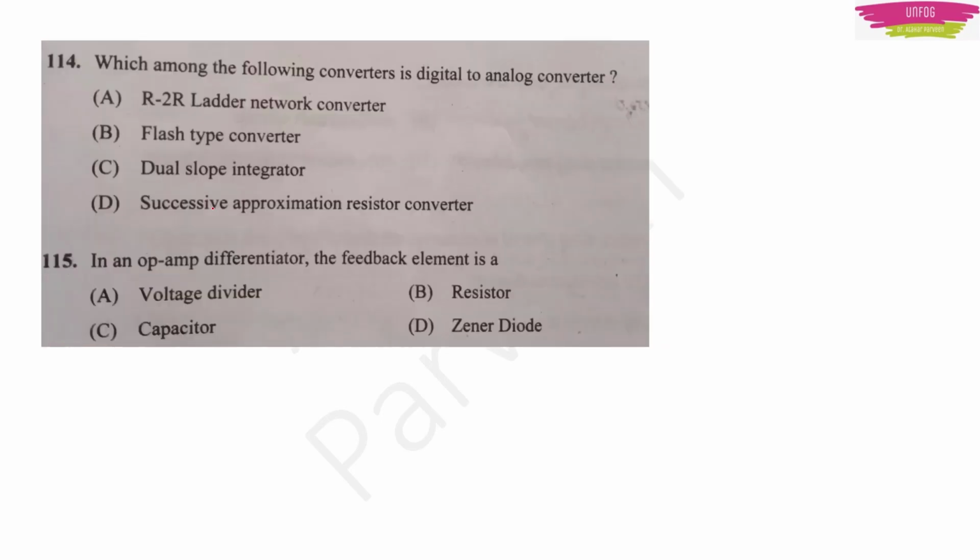Okay. Next question. Which among the following converters is digital to analog converter? R to 2R ladder network. It is a digital to analog converter. Option A is the right answer. Then in an operational amplifier differentiator, the feedback element is resistor. Somewhere while turning the pages in the textbook, you must have seen, isn't it? For the operational amplifier, the feedback is always resistor. Maybe you should have seen this type of figure. So recalling that type of things, we can answer these simple questions.